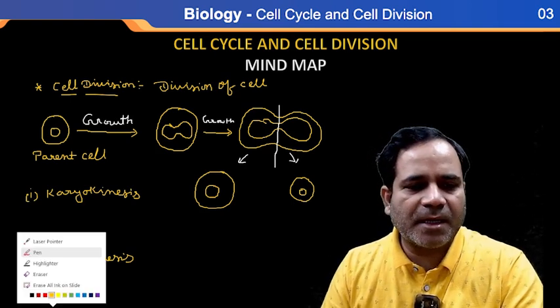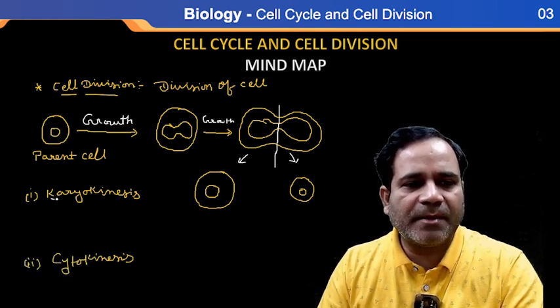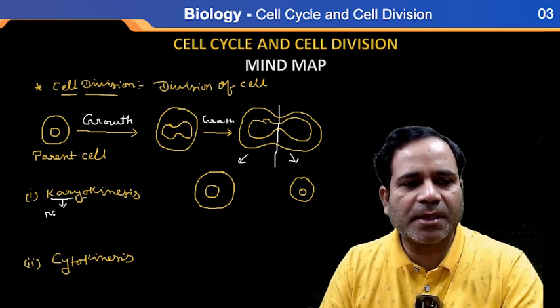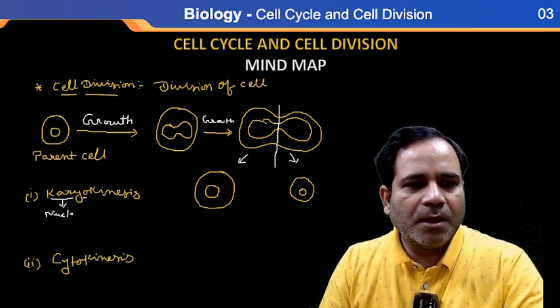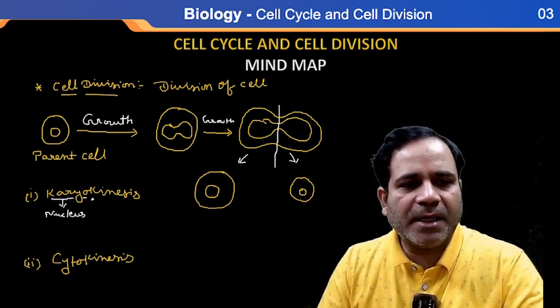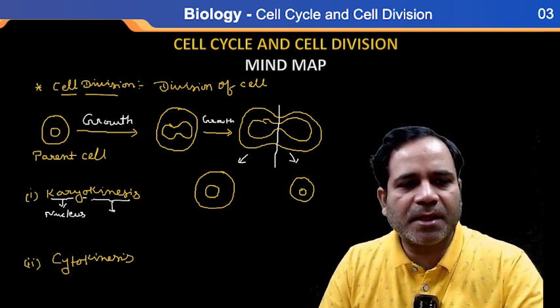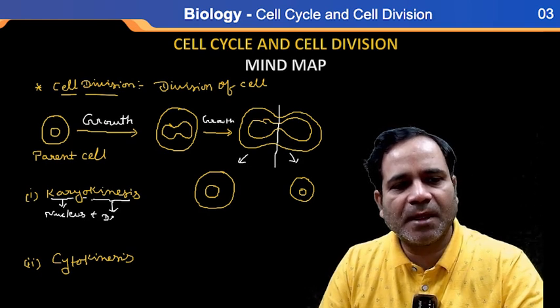If anybody asks you what you mean by karyokinesis: karyo means nucleus, and kinesis means division.